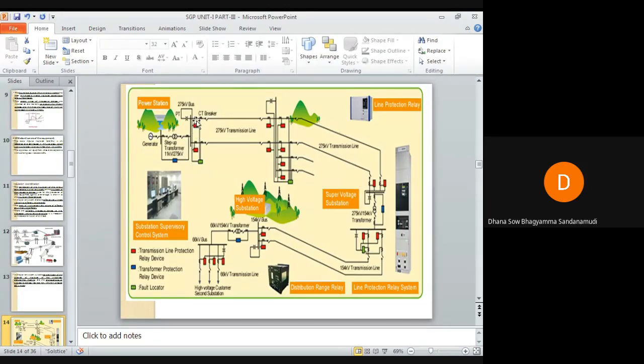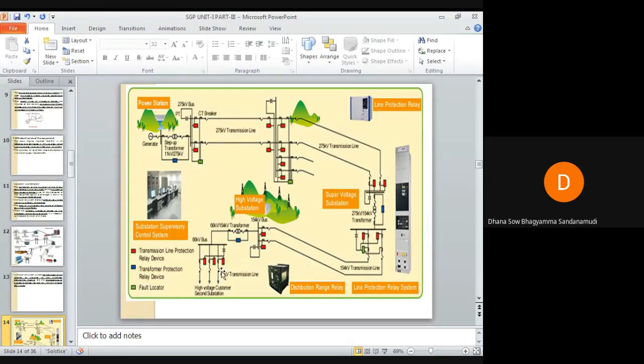And you can see this is the current transformer, CT, and a circuit breaker here. In the bottom left side, the red color boxes are the transmission line protection relay devices, the blue color boxes are transformer protection relay devices, and the green color are the fault locators.